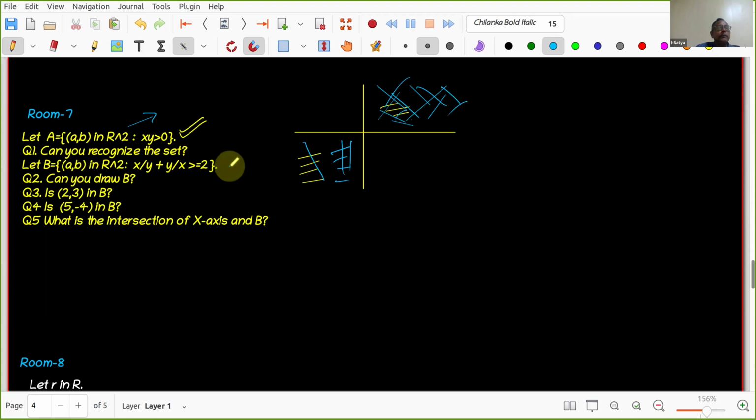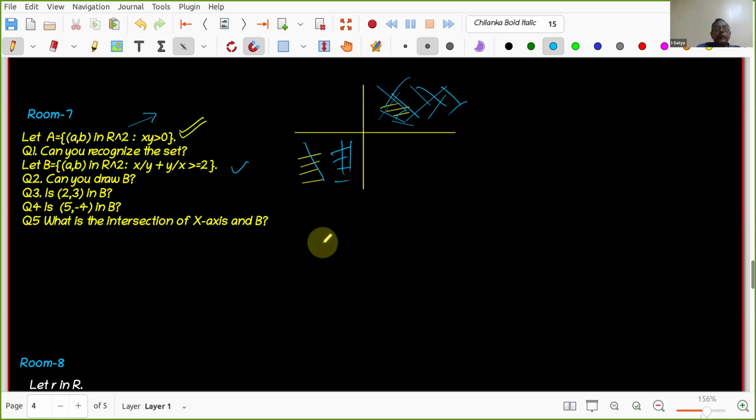What about B? Sir, in B, we saw the case x minus y whole square greater than or equal to 0. No. You tell me that these are also points, right? Where do they lie? Can you have a point from the third quadrant? Yes, sir.